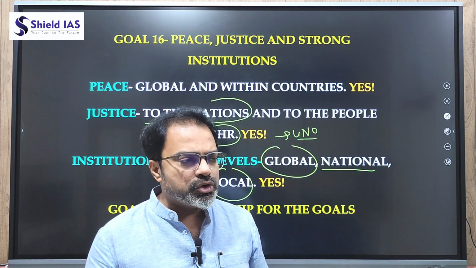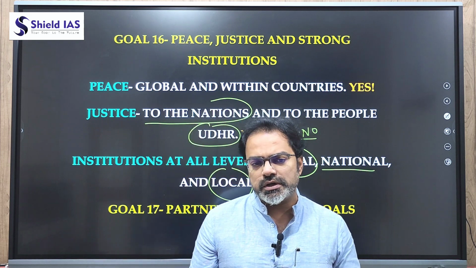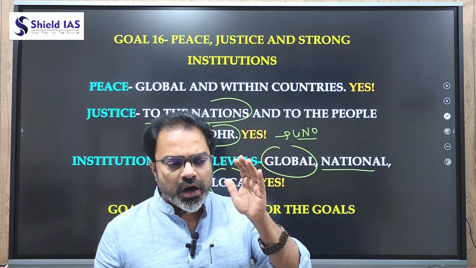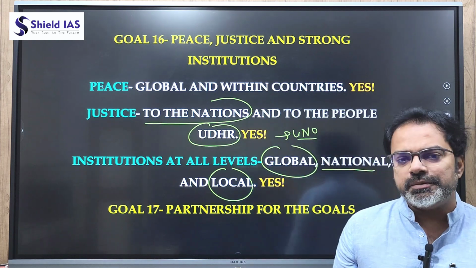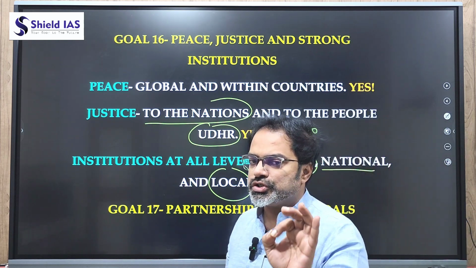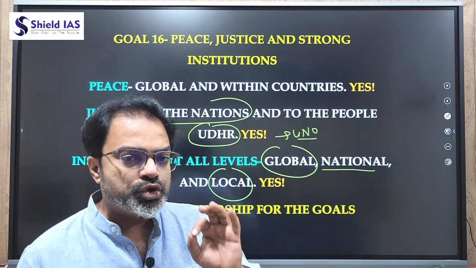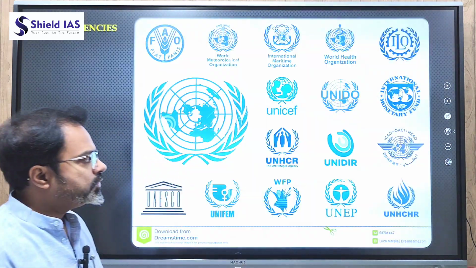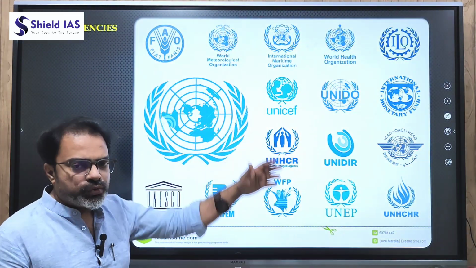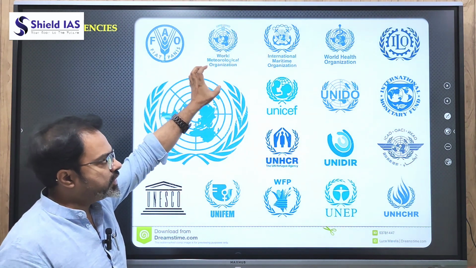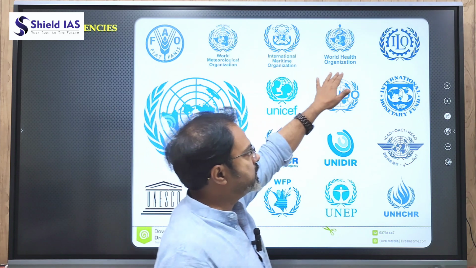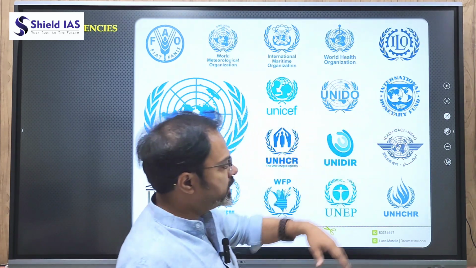Now all these 17 goals are in a very proper sequence. I hope you must have understood how these 17 goals are to be applied across the world. These can be applied through global institutions. So which are the global institutions you should be knowing properly? The global institutions are all of these, the UN agencies. So there is a Food and Agriculture Organization, there is a Health Organization, there is a Labor Organization, there is what?